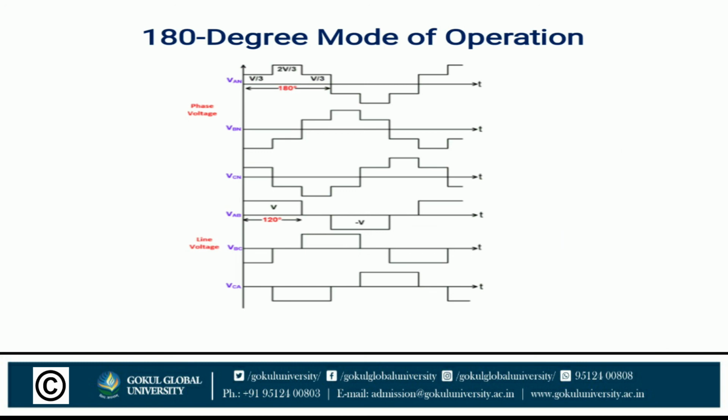In the three-phase inverter, the SCR conducts for 180 degrees of a cycle. The thyristor pairs in each arm, that is T1, T4, T3, T6 and T5, T2, are turned on with a time interval of 180 degrees.